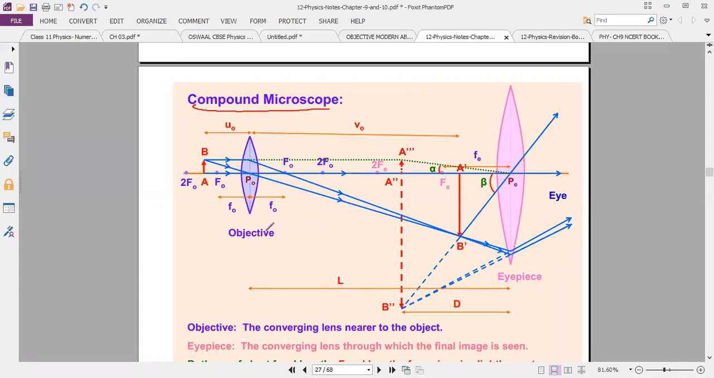We are using 2 convex lenses. This is lens 1. This is lens 2. See that one is a very small size, one is a very big size. So which is very small? Objective. Objective means nearby the object. The lens nearby the object is called the objective lens. Otherwise objectives. The nearby lens is very small.